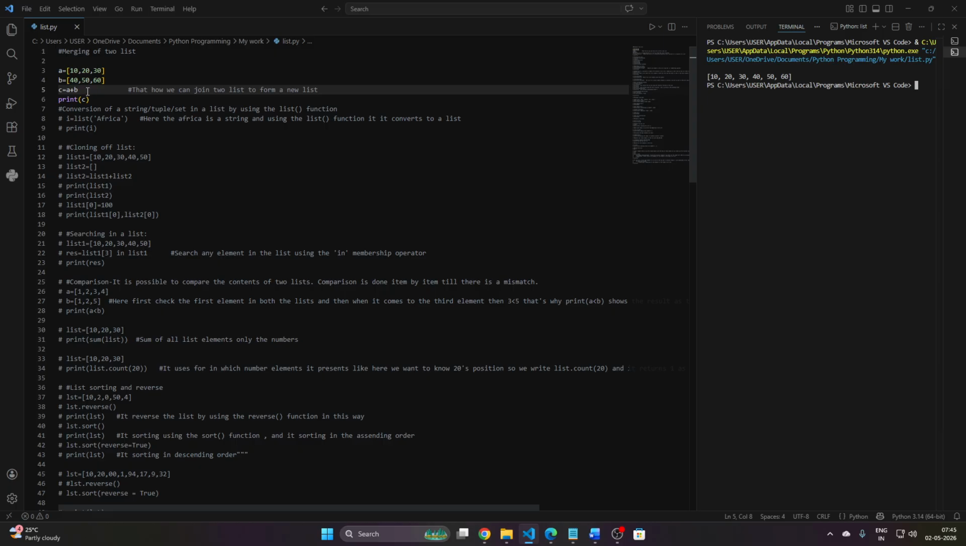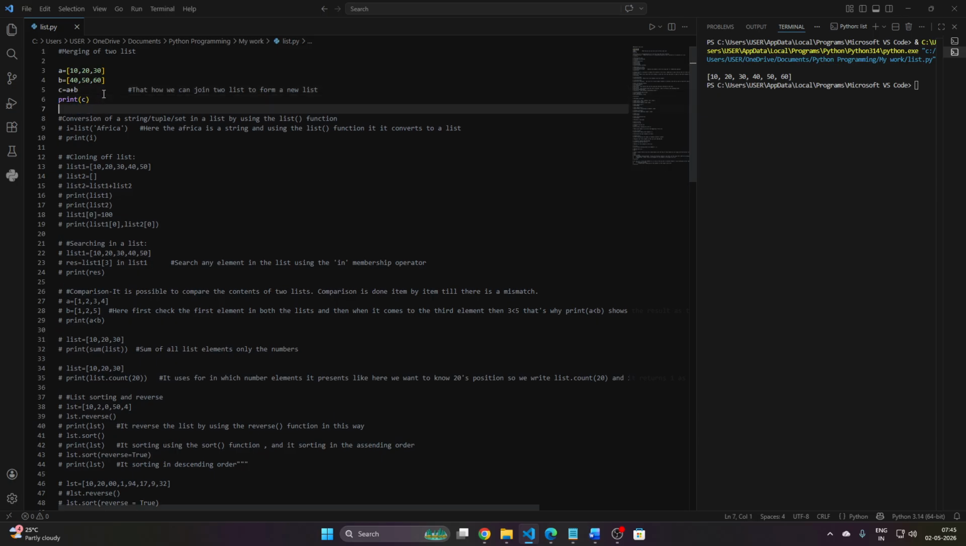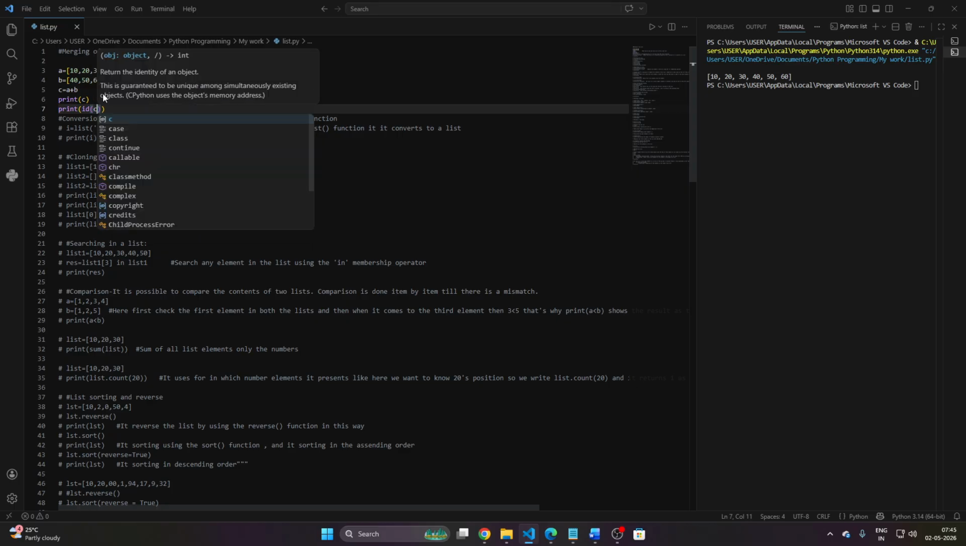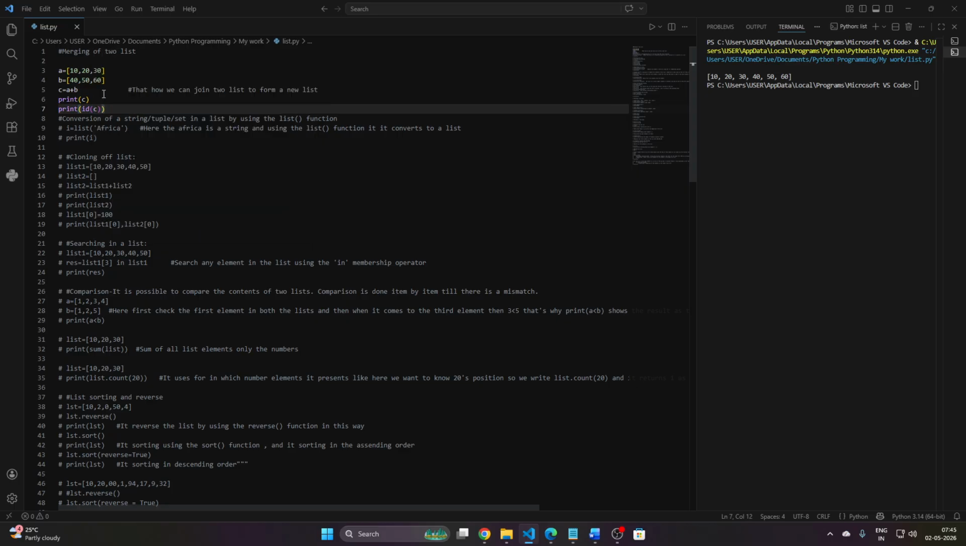Okay, if you want to know the actual memory address of A and B and C, you can do it by the id function. Like if we print id of C, then what is the output actually? There it is, the memory address of C.